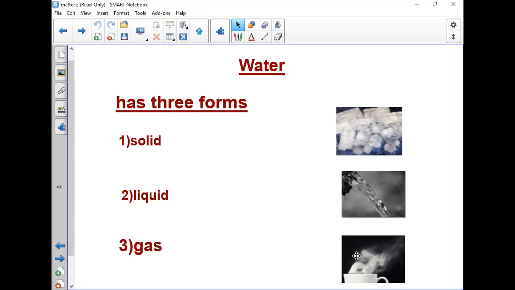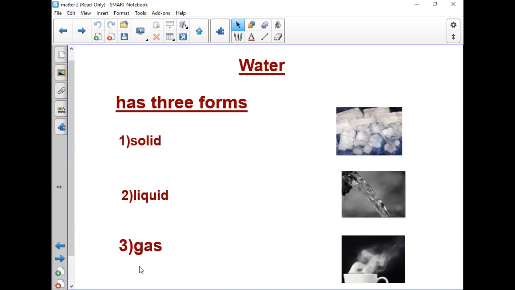And please watch your mom while she's cooking to watch the water vapor. When the water is boiling, you will find water vapor goes up in the sky. So water has three forms. First, solid, second, liquid, and third is gas.